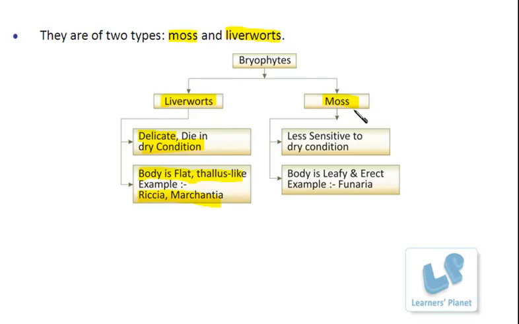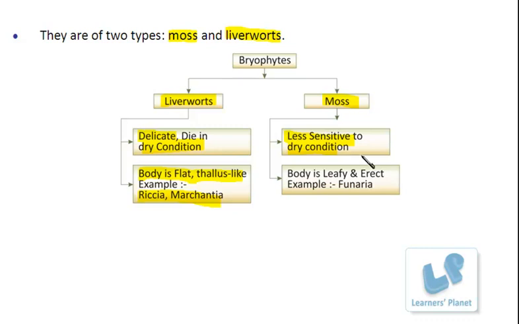Whereas moss, of course, live in wet conditions, but they are less sensitive to dry conditions. That means they can even tolerate dry conditions, not a drought condition, not a very dry condition, but as compared to liverworts, they are quite less sensitive. They do not die in the dry condition.